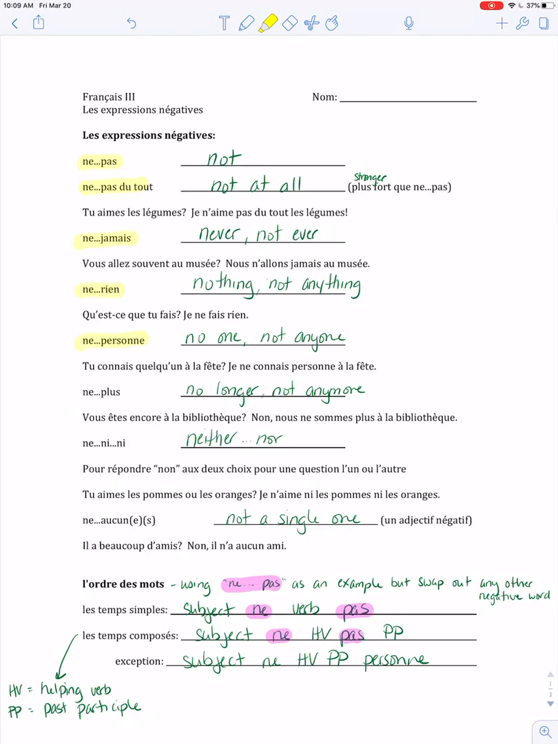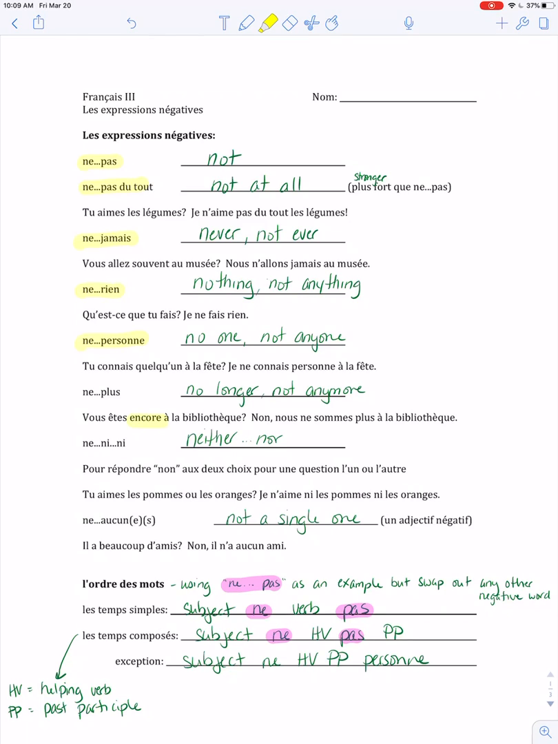Ne plus, or ne plus, it's pronounced both ways. It's just a regional thing, for no longer or not anymore. And a lot of times you're going to see this with the word encore, the word meaning still. Vous êtes encore à la bibliothèque? Are you still at the library? No, nous ne sommes plus à la bibliothèque. No, we're no longer at the library.